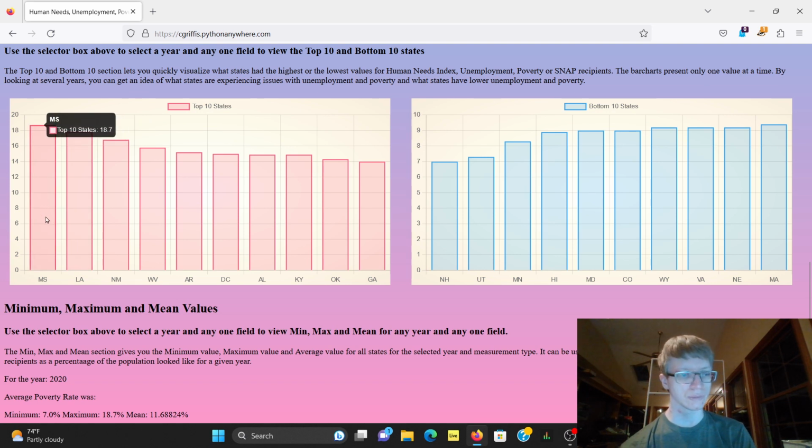Oh, sorry, I got that backwards. Maximum was over here, Mississippi, 18.7% poverty rate. Minimum over here, New Hampshire, at a 7% poverty rate. The national average for the year 2020 was 11.68%.